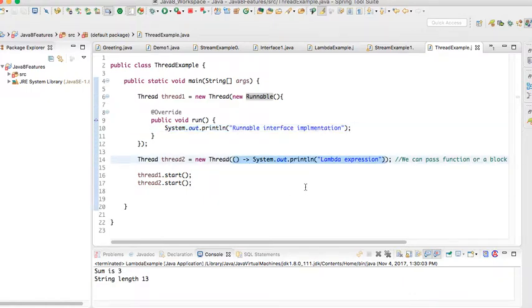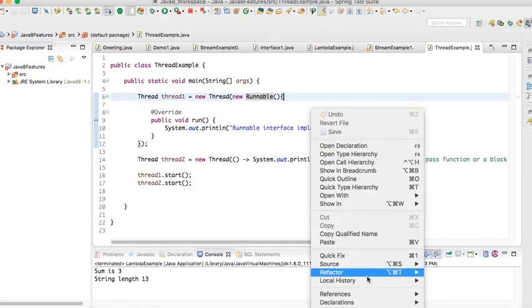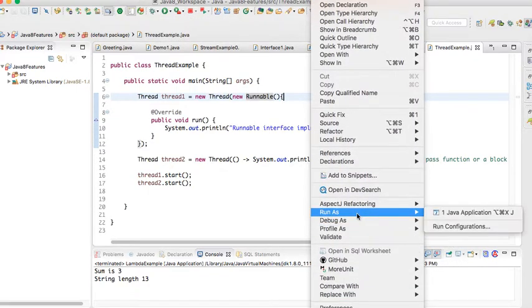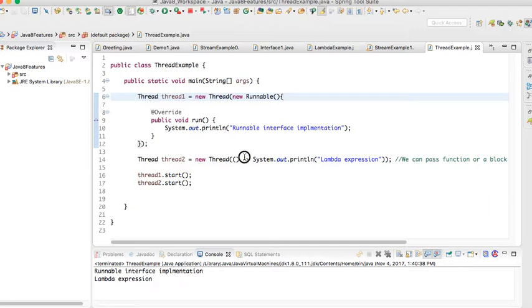If we run this method, both should display the same output. Okay, there is no difference, both are the same.